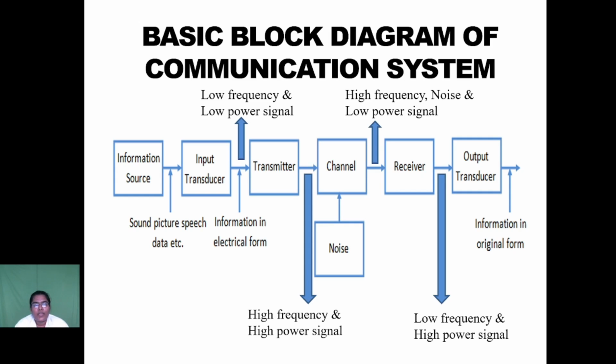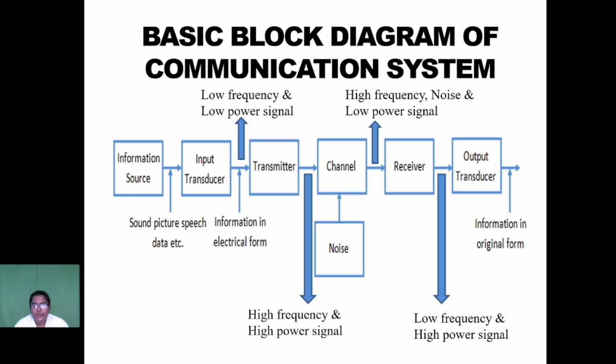So the low frequency and low power signal is converted into a high frequency and high power signal with the help of the transmitter block. The transmitter block consists mainly of modulation, antenna and amplifier. The high frequency, high power signal is transmitted to the receiver with the help of the channel. At the end of the channel, we get a low frequency, low power signal, and noise is also added. So to remove the noise and get the high power signal, with the help of the receiver block, we get the low frequency and high power signal.